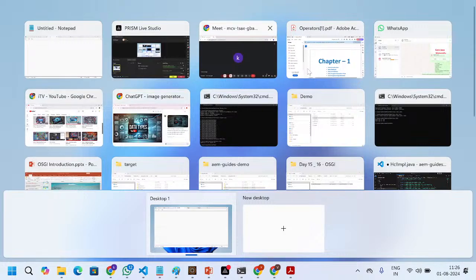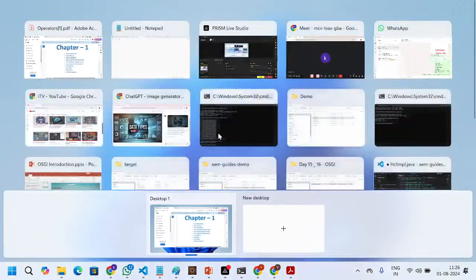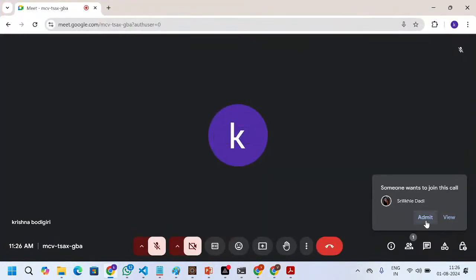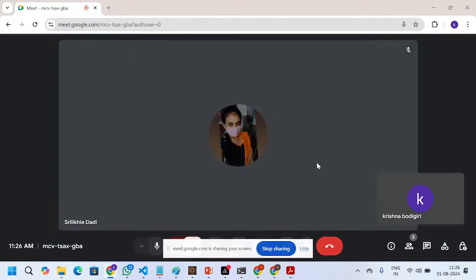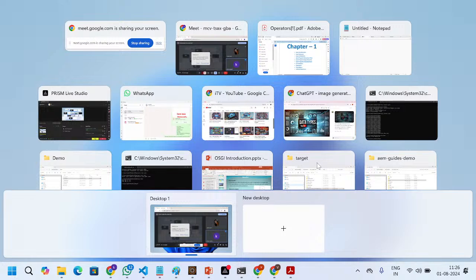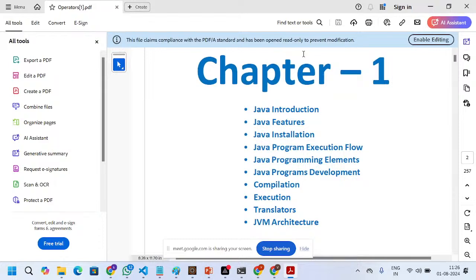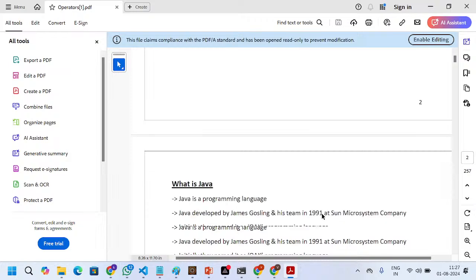In the last session, we covered these topics: Java introduction, Java features, Java installation, Java program execution flow, Java programming elements, and Java program development, compilation, execution, translators, and JVM architecture. This is all the theoretical part only.